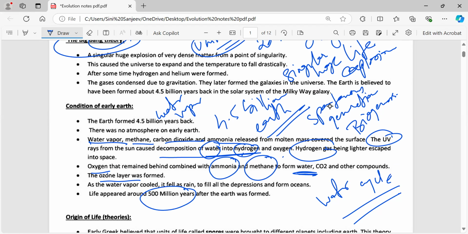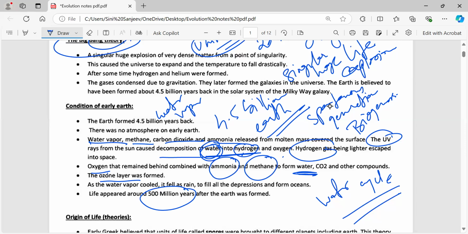So initially, if they ask you about the Big Bang theory, it just states that due to a huge explosion, the Earth was formed slowly. First there was no atmosphere, and then slowly all the components of gas and water vapor converted into other forms, and then the UV radiations from the sun caused the decomposition of whatever water was there into hydrogen and oxygen. So hydrogen just escaped, oxygen combined with ammonia and methane to form water, carbon dioxide and other components, then the ozone layer, and then lastly, life was formed on the earth.